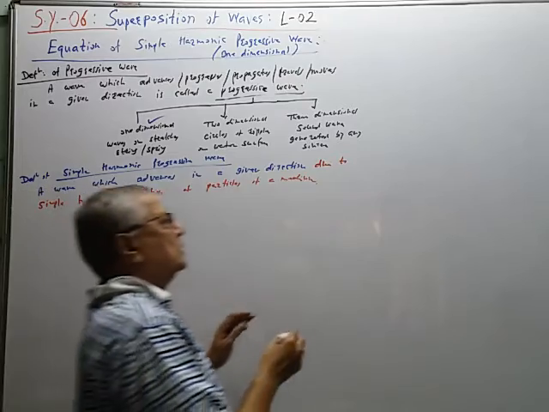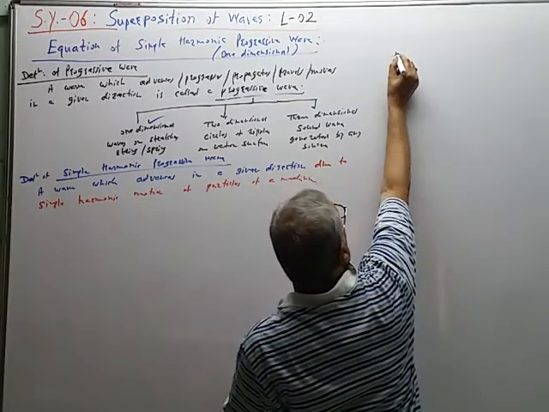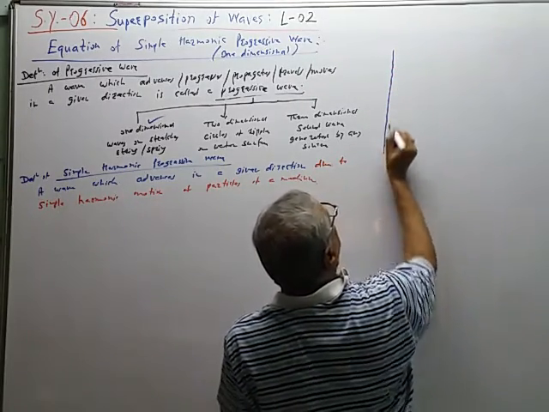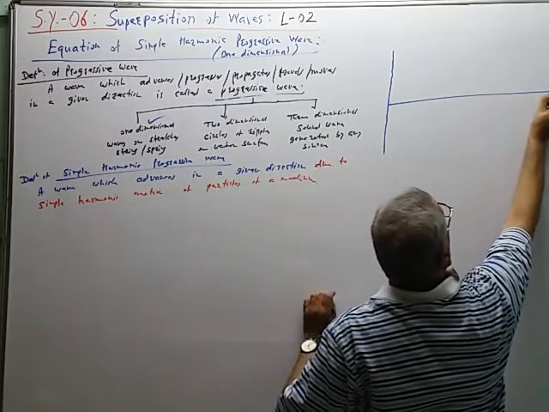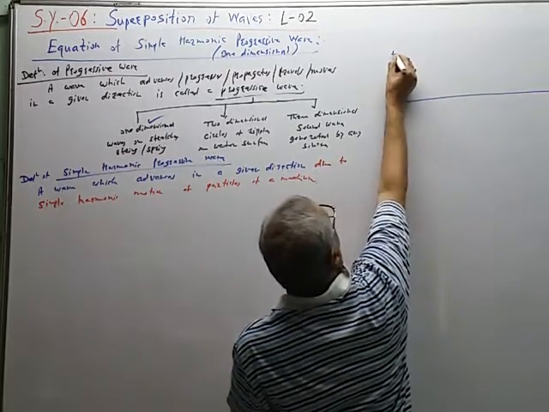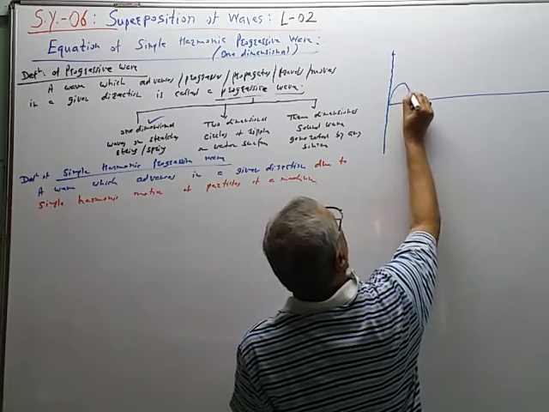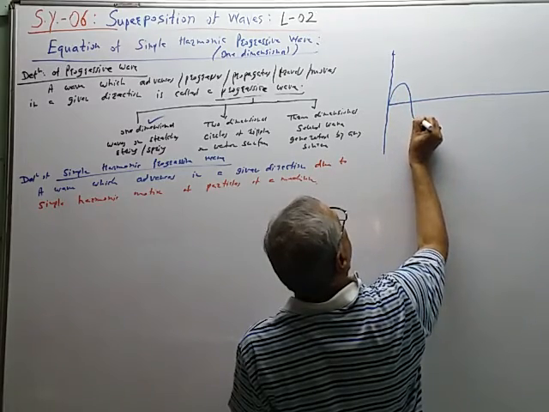And for that purpose we will consider the wave traveling like this. The wave is originated at origin and it propagates like this.